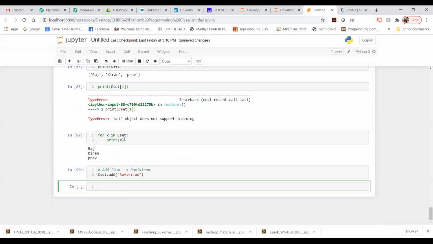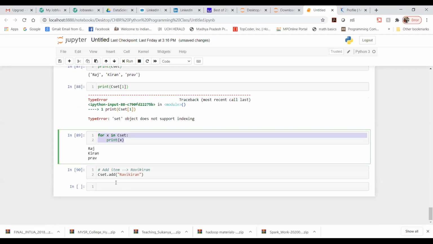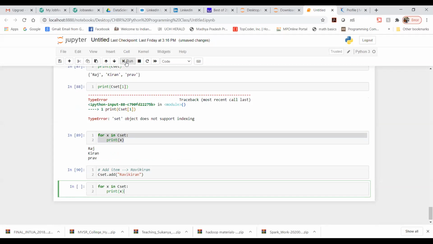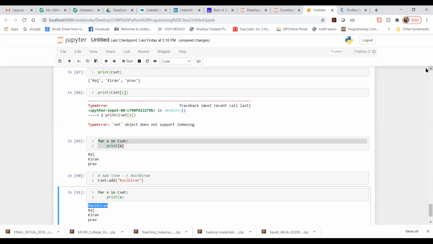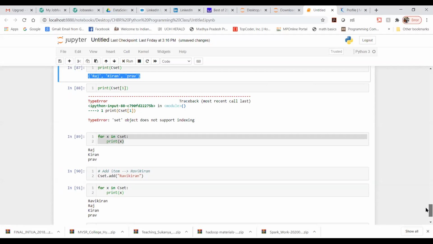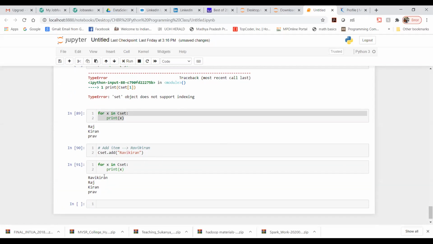Now we need to see whether Ravi Kiran is being added or not. You can see here Ravi Kiran is there. Earlier, if you must have seen the cset, here you can see we have only 3 names. Now after adding Ravi Kiran, you are able to see Ravi Kiran as well.